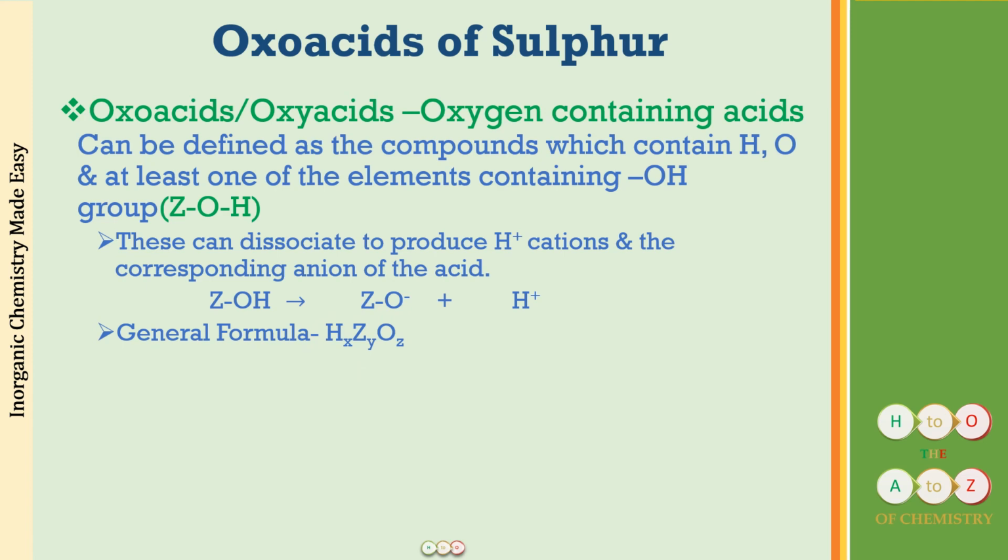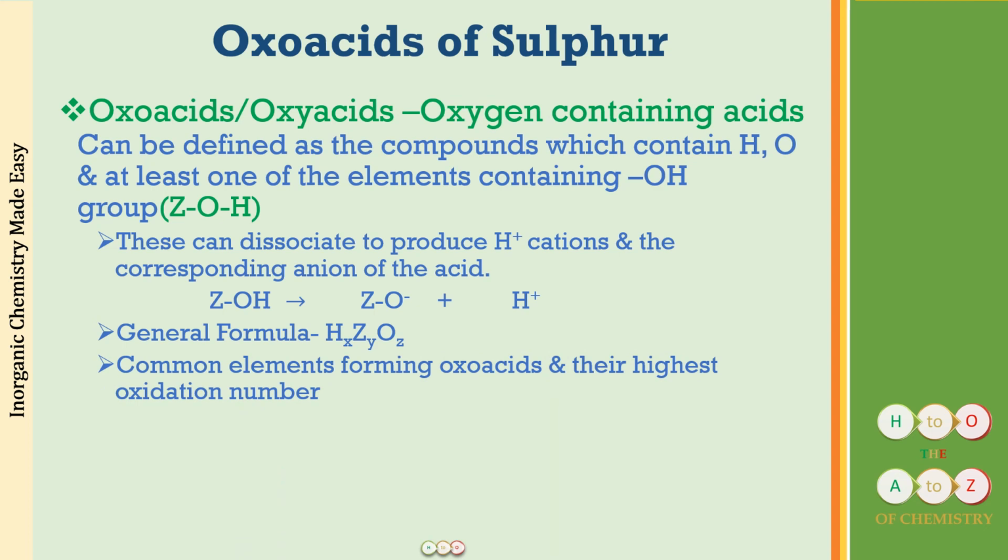All right, now let us know more about this Z element. So we will be seeing some common elements which can form oxoacids and their highest oxidation number. Now why along with this am I telling you the highest oxidation number? The reason is because with the help of this oxidation number, we are going to write the names and the formulas for these compounds, and along with that even the structures, it is going to be very helpful to us.